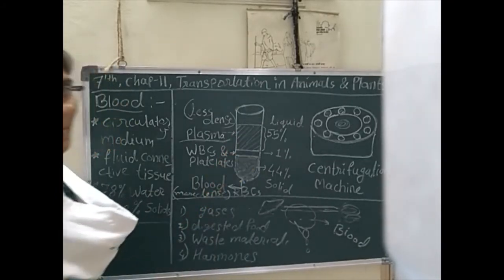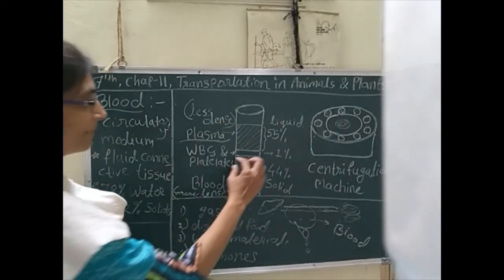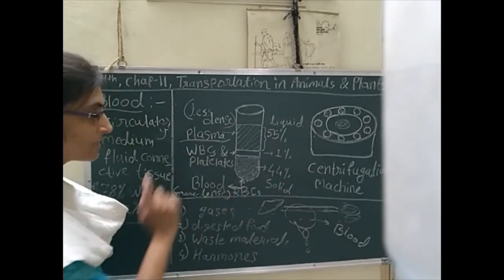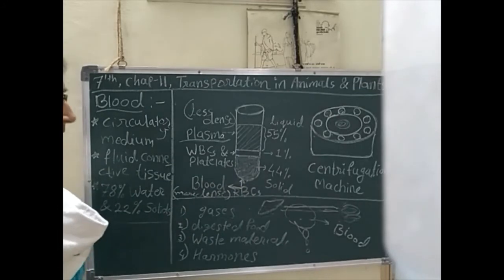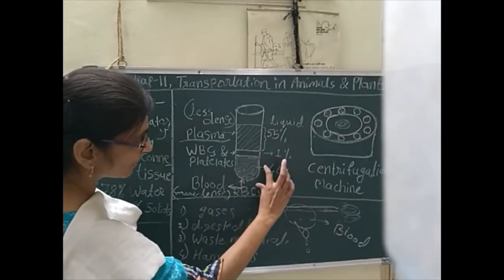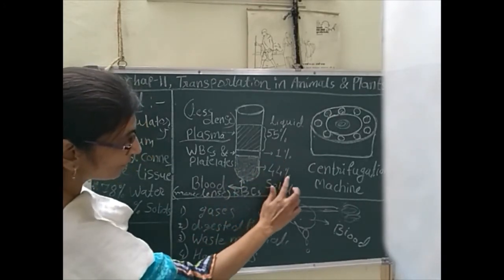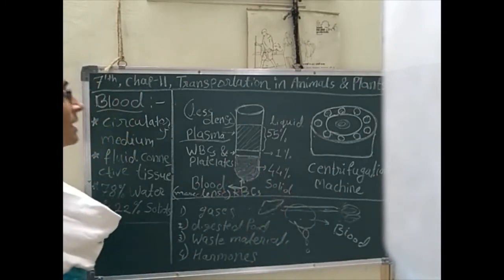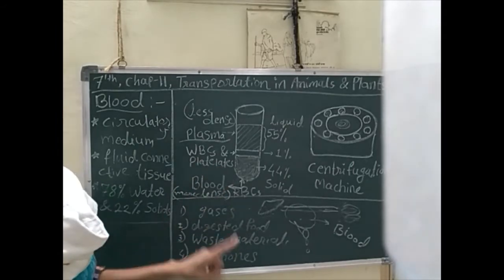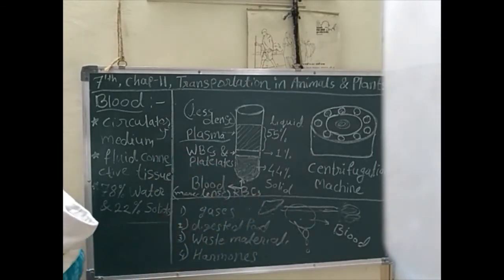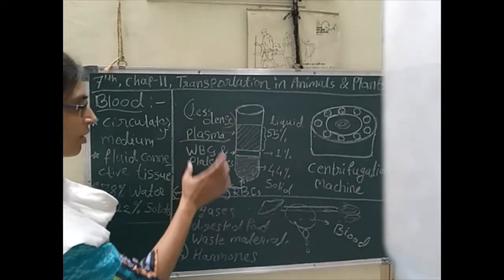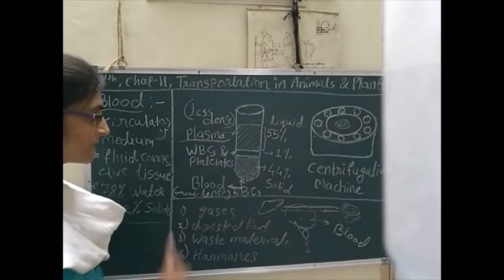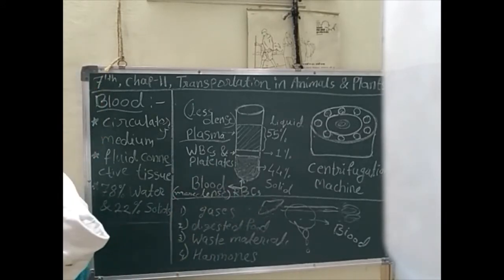The first part is plasma, that is 55%. The middle part is WBCs, white blood cells, and platelets, that is near about 1%. Again, at the bottom, the 44% dense solid part is known as RBCs. Hemoglobin is present here. So we will see the function of plasma, the function of white blood cells and platelets, and again the function of RBCs.